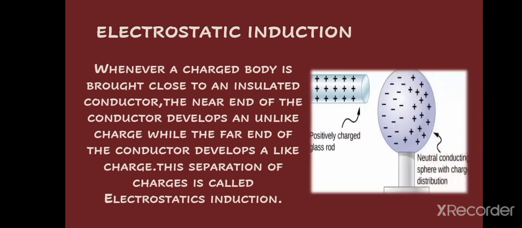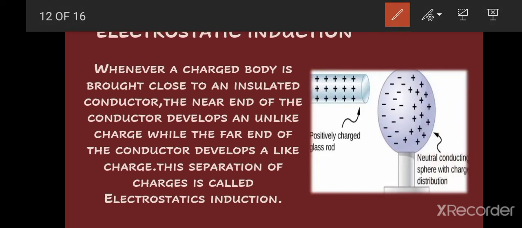You can see in this case that a positively charged rod is brought close to a sphere. What is happening in that sphere? The charges are separated on the sides of the sphere. How are they separated?